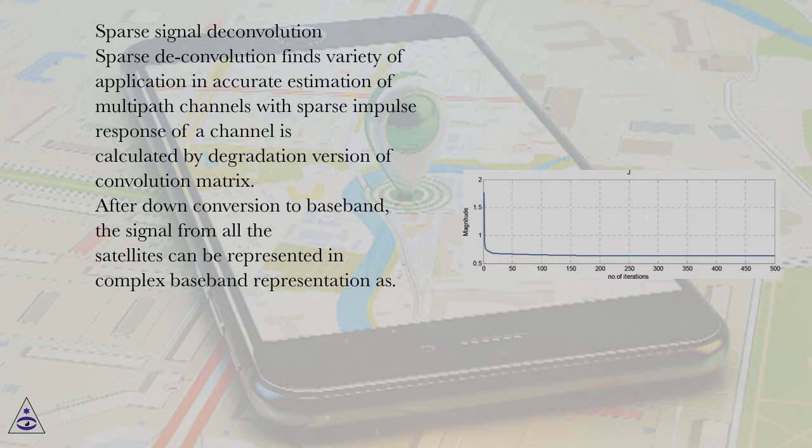Sparse signal deconvolution. Sparse deconvolution finds a variety of applications, including accurate estimation of multipath channels with sparse impulse response. The impulse response of a channel is calculated by the degradation version of the convolution matrix. After down conversion to baseband, the signal from all the satellites can be represented in complex baseband representation as, where